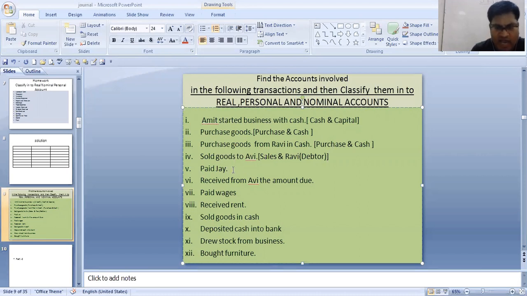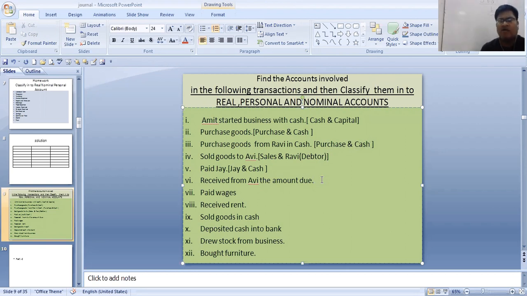Now paid J. Paid J means the accounts involved over here are J and cash. J account is involved and cash account is involved. J is your personal account, whom we are paying the money. He might be our creditor whom we are paying now. And cash is nothing but the real account.